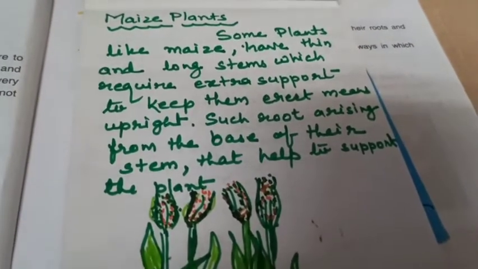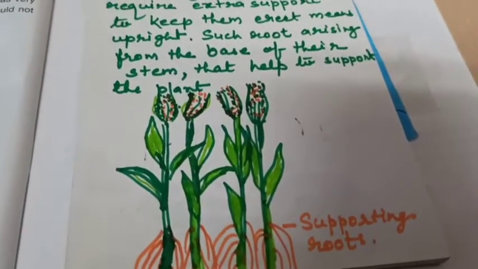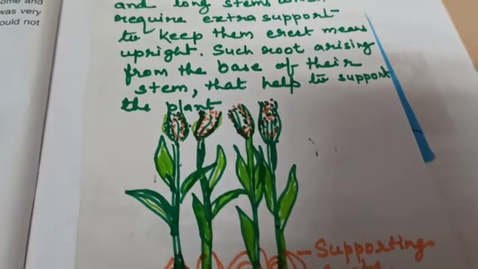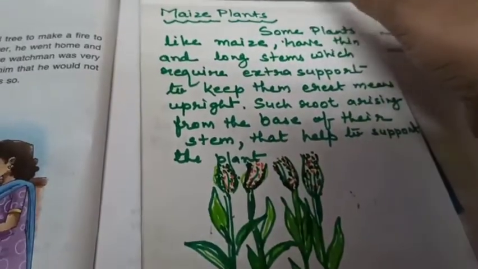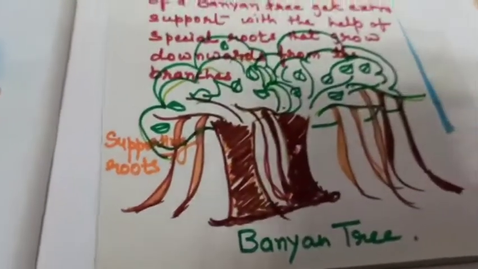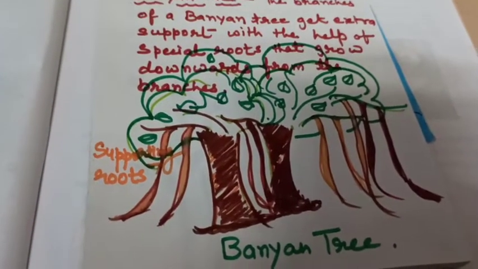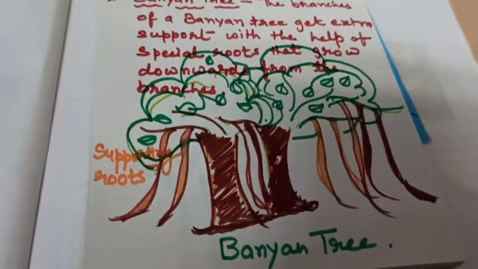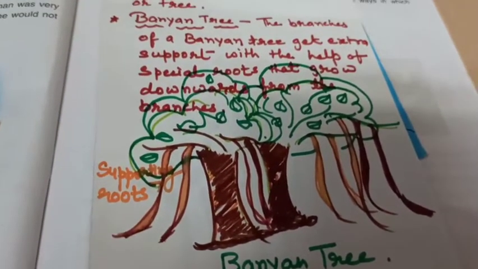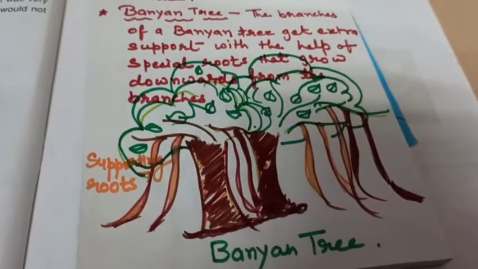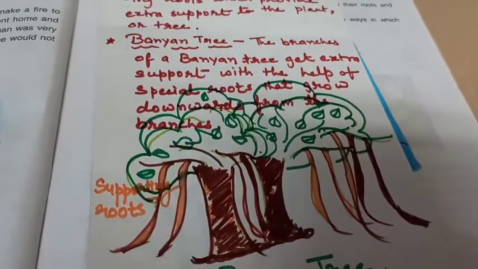So this is the way that the banyan tree and maize plant have special types of roots. This is the picture of the maize plant with supporting roots arising from the base of the stem, and here we have just seen the special roots arising from the branches downwards. So these are the banyan tree and maize plant which have different kinds of special roots. So this is the revision of all the exercises.